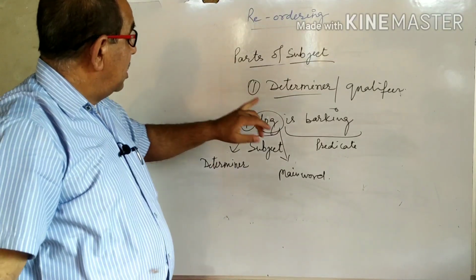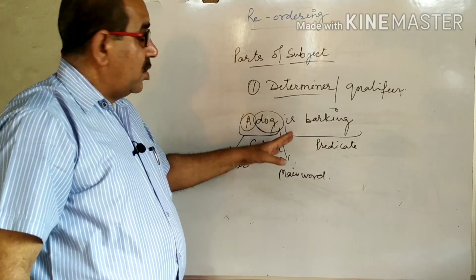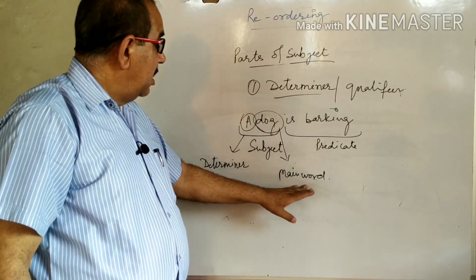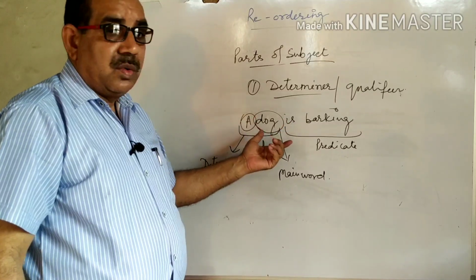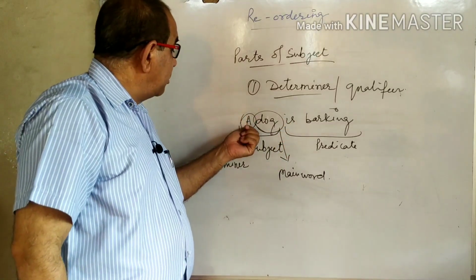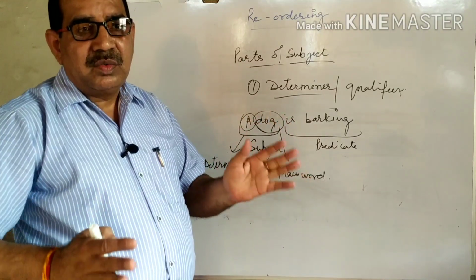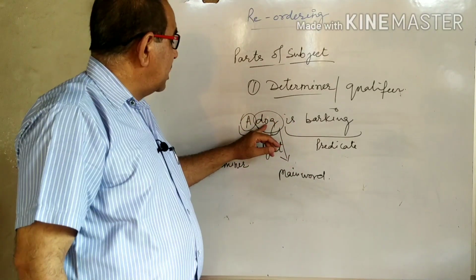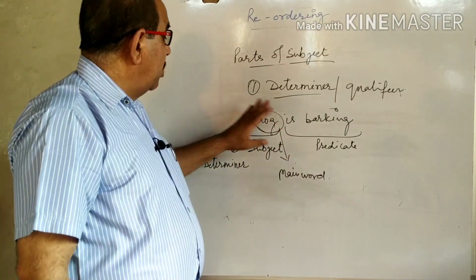Because A is coming before dog, before the main word, and limits the number of dog. From this word we can understand how many dogs there are. How many dogs are there? 1. A means 1. One dog is barking.